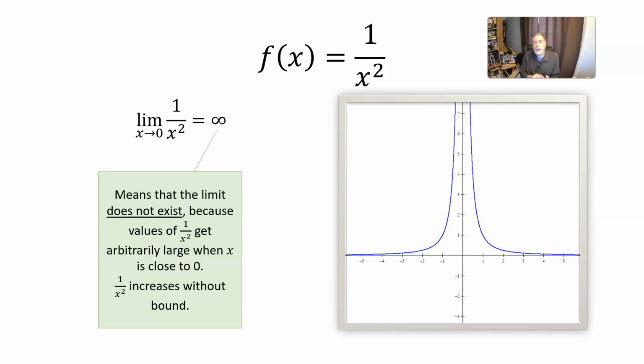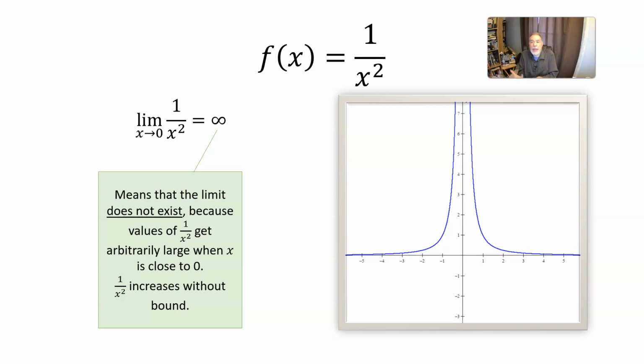And when we say that the limit equals infinity, we are not saying that the limit exists and that's what it is. Rather, we are saying that the limit does not exist, but we're explaining or being more specific about why it doesn't exist. It doesn't exist because the values of that function get arbitrarily large when x is close to 0. Values of 1 over x squared increase without bound. There's no limit or boundary to how big they can get as x gets close to 0.